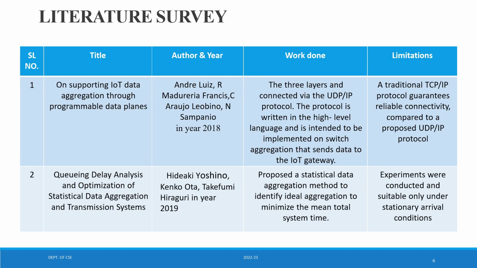The second literature survey is queuing delay analysis and optimizing the statistical data aggregation and transmission systems, given by the authors in 2019. Here the work done in this title proposed a statistical data aggregation method to identify ideal aggregation to minimize the mean total system time. The limitation of this is that experiments were conducted only at suitable conditions, which were stationary arrival conditions, but in real time it was not practical.